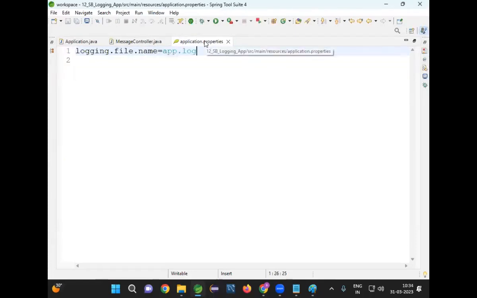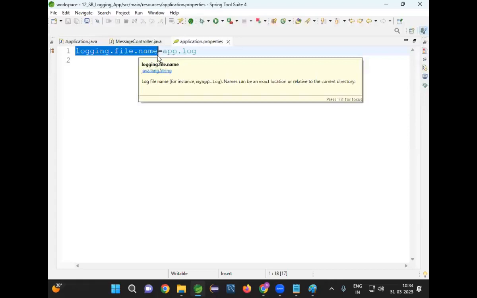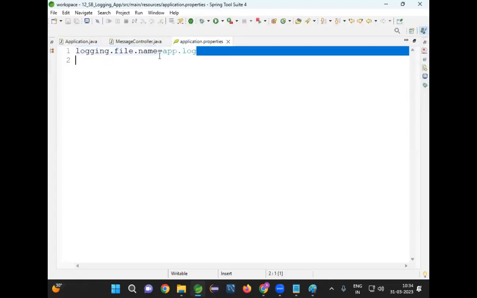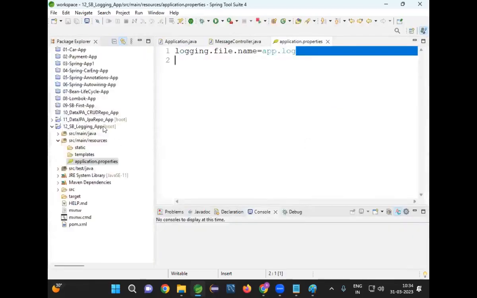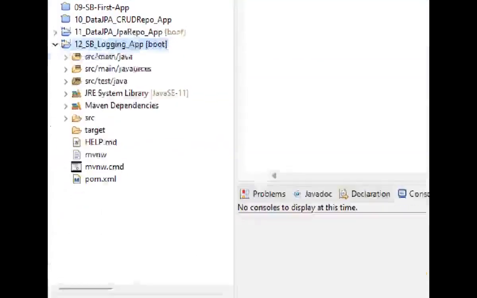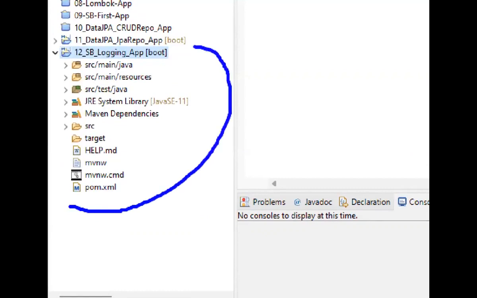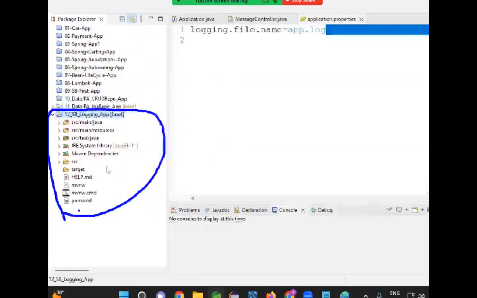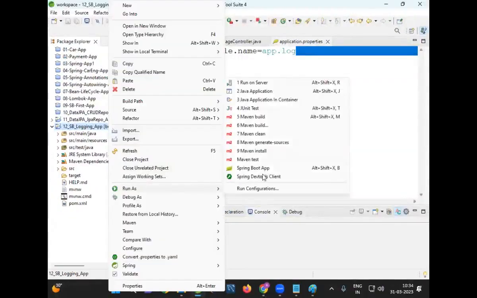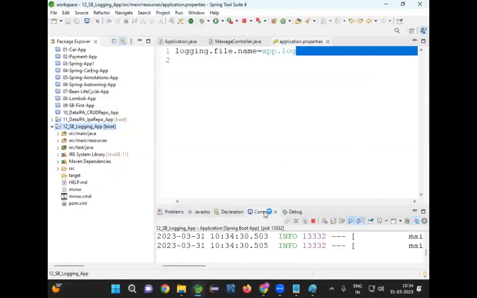In Spring Boot, when we create a project, by default, a properties file will be created. In that properties file, I'm writing one predefined property: logging.file.name is equal to app.log. Now, let me refresh this project. And once again, I'm showing you. Can you see any log file created here? Not created. Now let me run my project, run as boot application.